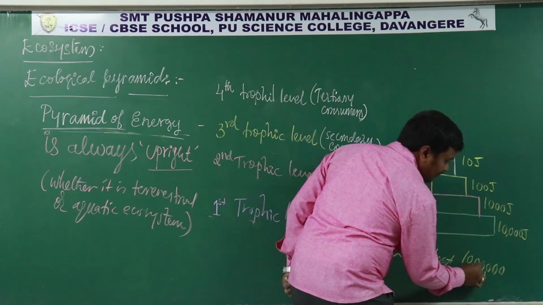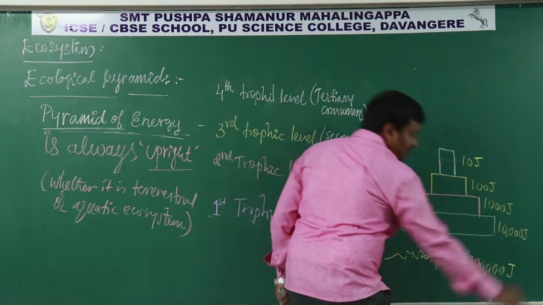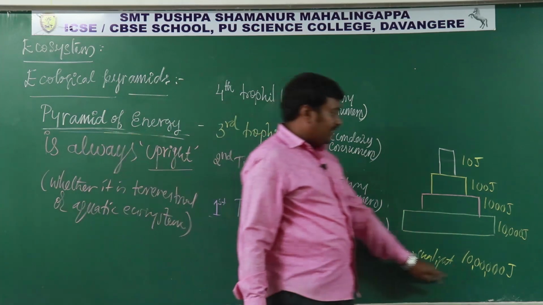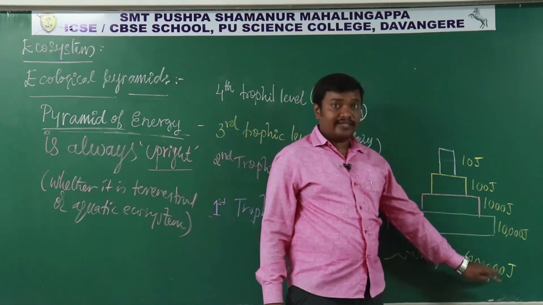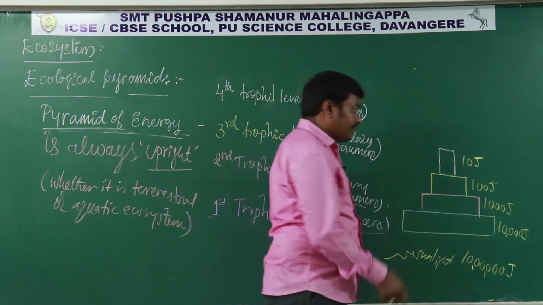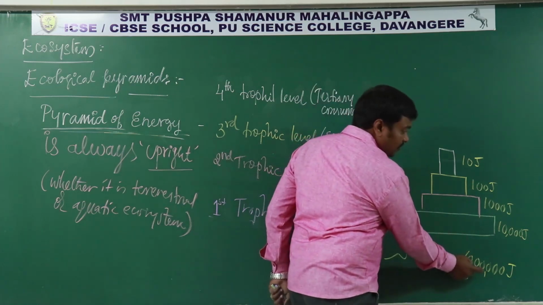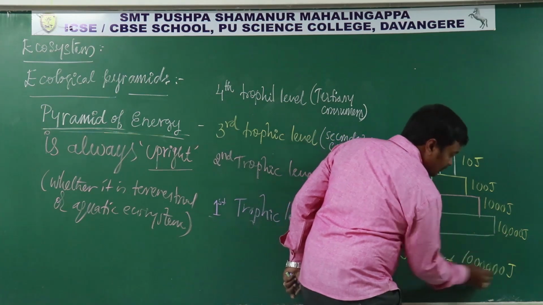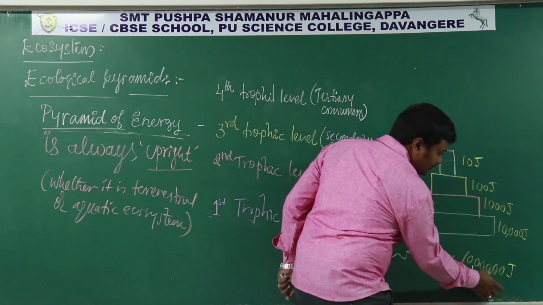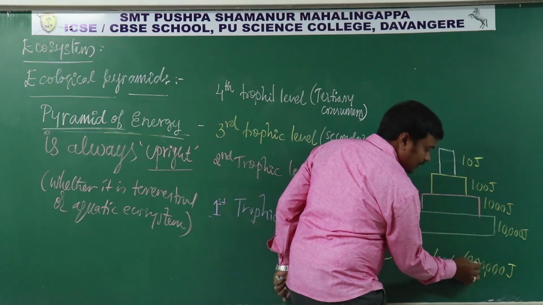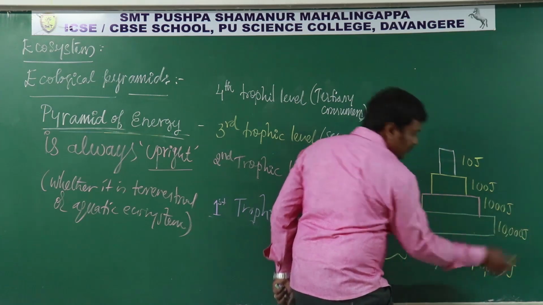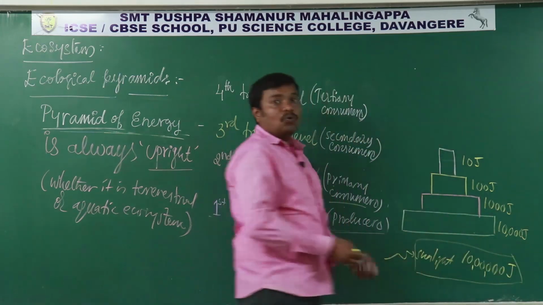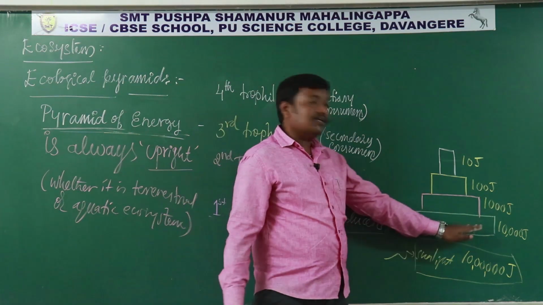It should have this much. 10 lakh joules must be there. If the solar energy is 10 lakh joules, only 10% is transferred to the plant. Okay, 10 lakh, it is 10,000. So in the sunlight, if 10,000 joules were present, only 10% is transferred to the primary producer